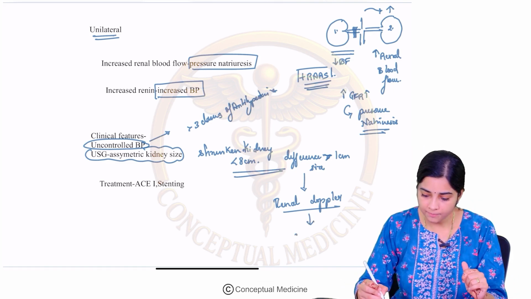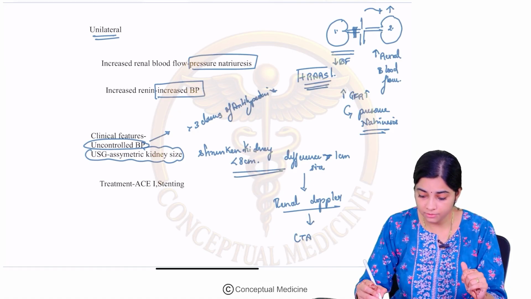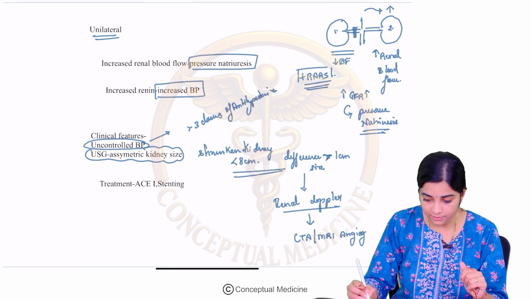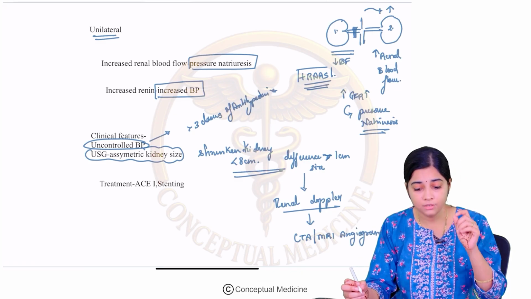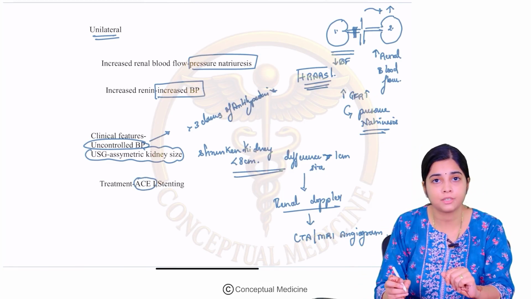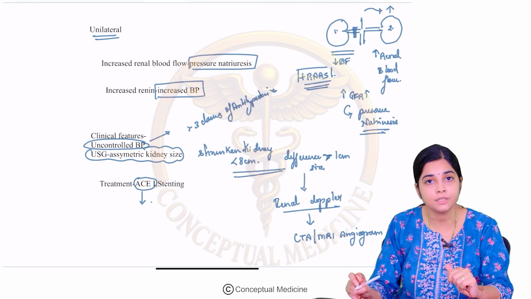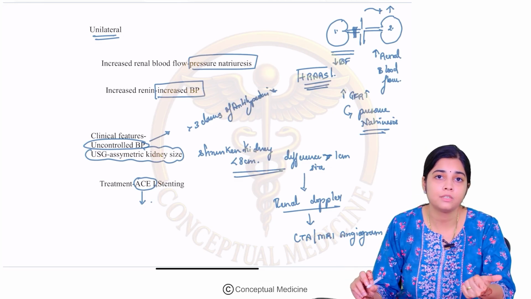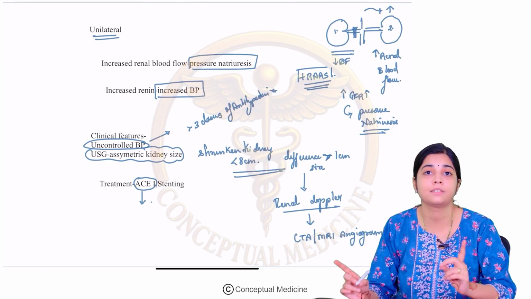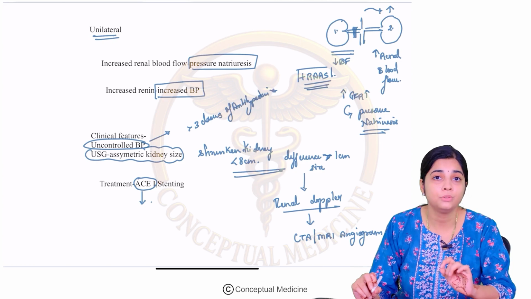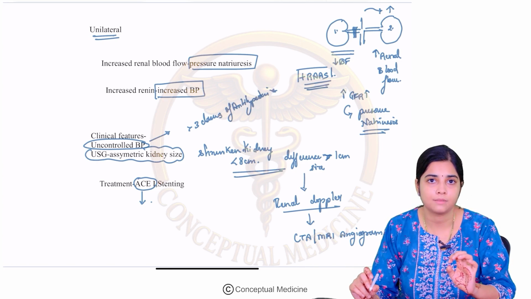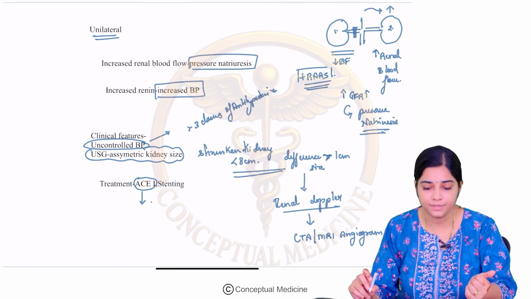Followed by a renal artery Doppler, you do a CT angiogram or an MRI angiogram to see the status of the vessels and find out the etiology. Now, once you have found out the etiology, in a unilateral stenosis for blood pressure control, you give them ACE inhibitors. You might be remembering from your pharmacology classes, ACE inhibitors are contraindicated in what? They are contraindicated in bilateral renal artery stenosis. But in unilateral renal artery stenosis, the treatment is with ACE inhibitors. Okay, they help in reducing the blood pressure.